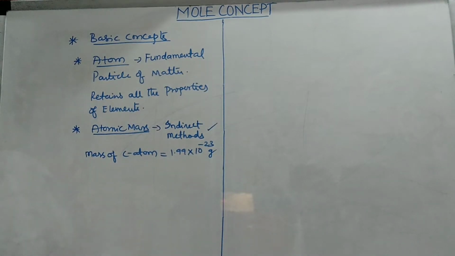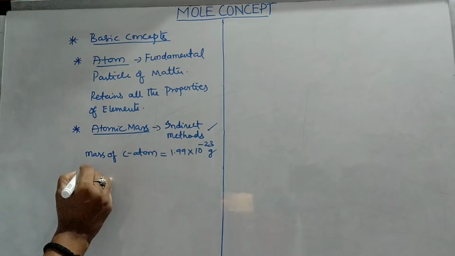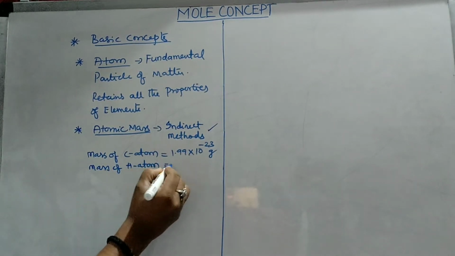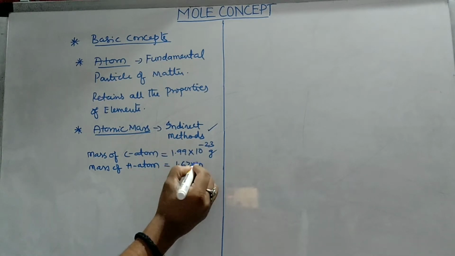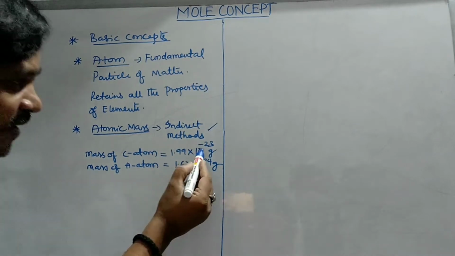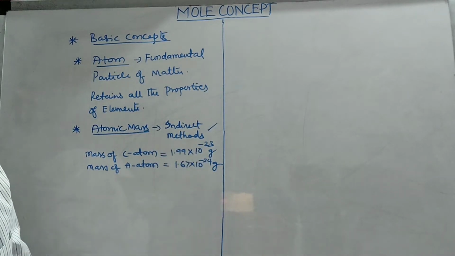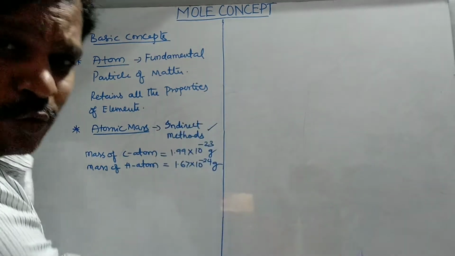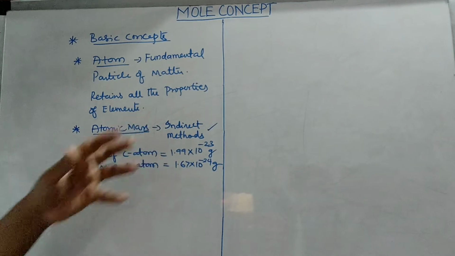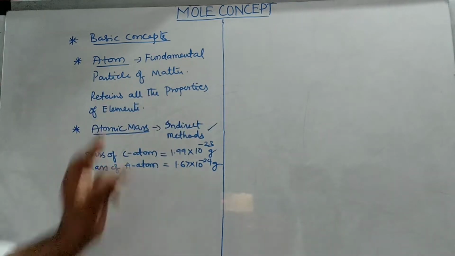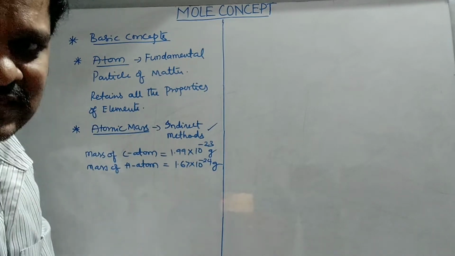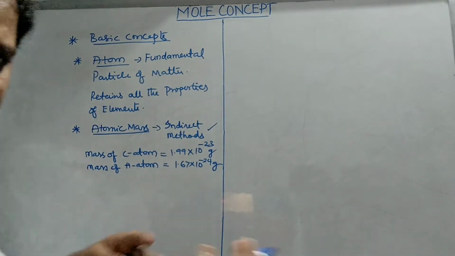Let us take the mass of a hydrogen atom. It is 1.67 into 10 to the power of minus 24 grams. This is also very negligible. See, minus 23 means a decimal point followed by 23 zeros, so very negligible. Dealing with such kinds of masses is very difficult. That's why we use some indirect methods for calculating the atomic mass. Now, what are those indirect methods?